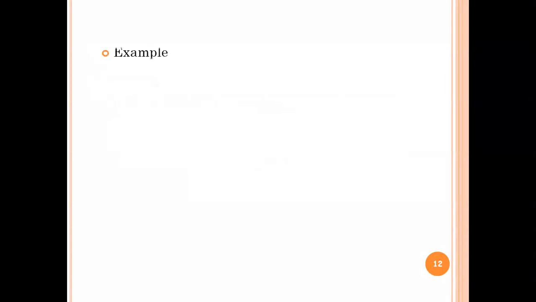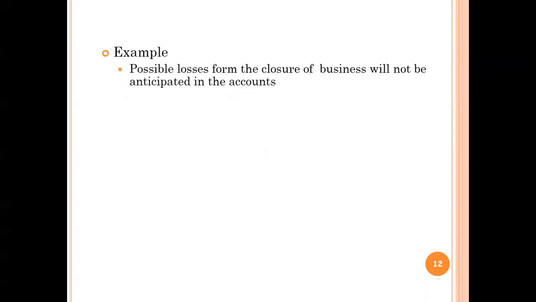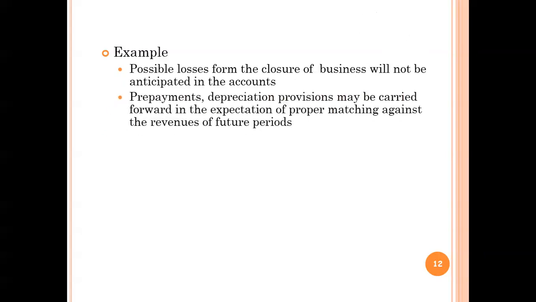Another example, possible losses from the closure of the business won't be anticipated in the accounts. And prepayments, depreciation provisions may be carried forward in the expectation of proper matching against the revenue of future periods. And fixed assets are recorded at historical cost. See, that is the going concern.